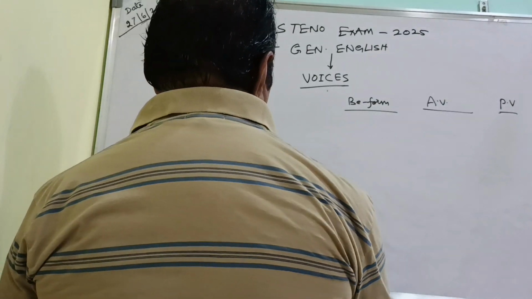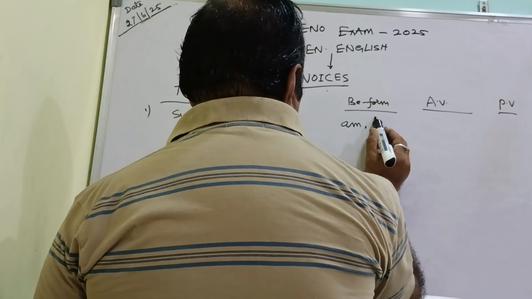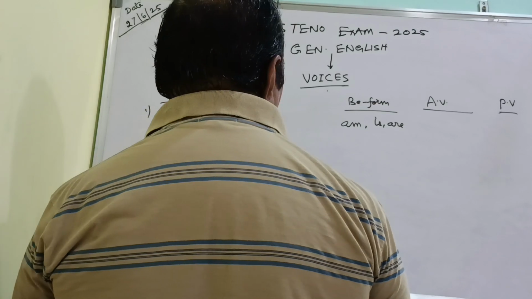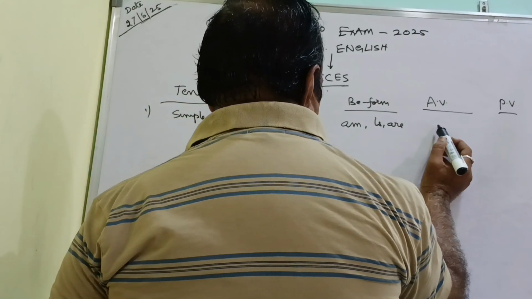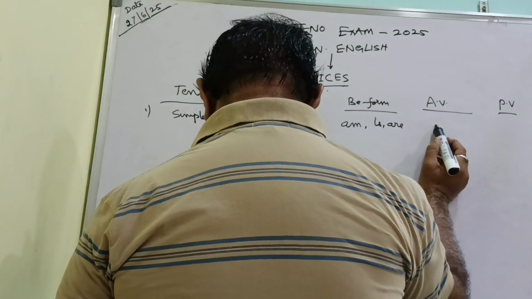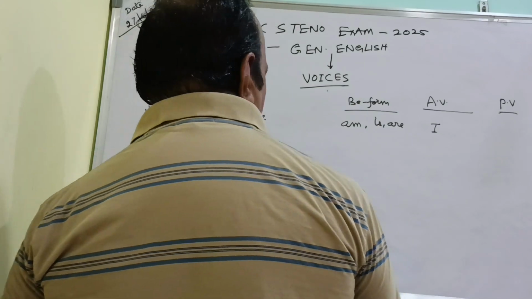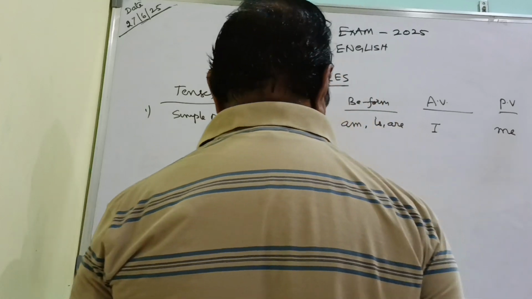In the simple present tense, the B form will be am, is and are. This is the B form, some sort of a verb form it is. Then in the active voice you write the sentence, and the passive voice the same will be like this.